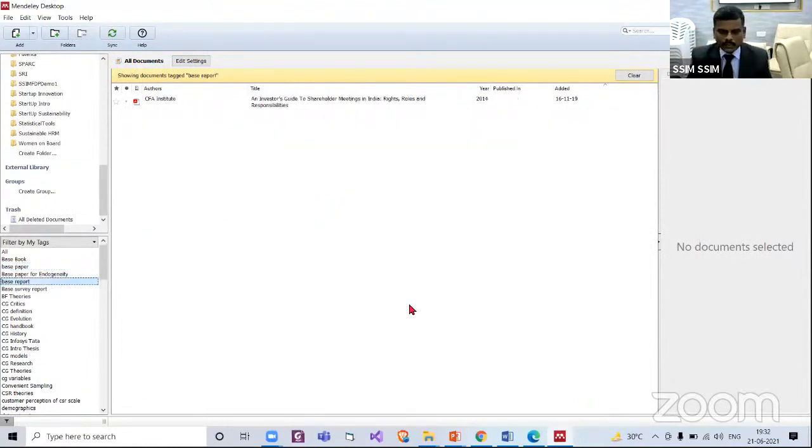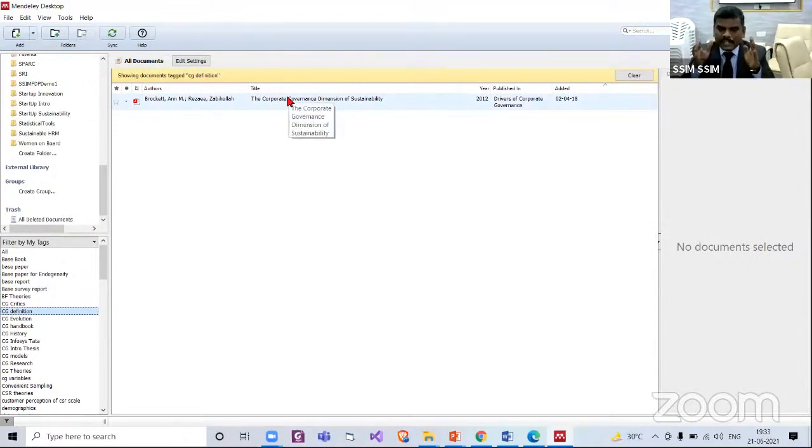Yes, I have one report from CFA Institute. See, corporate governance, they say n number of definitions. Do you have any proof for that, or any clear-cut definition? Yes, I have a definition tag. The article title is different, Corporate governance dimension of sustainability, but this article has a clearly defined definition for corporate governance.